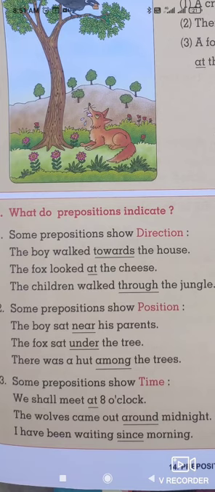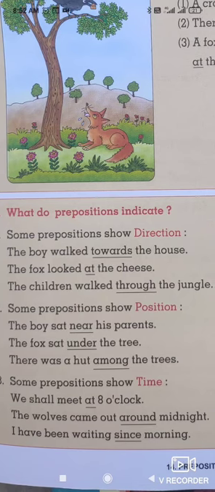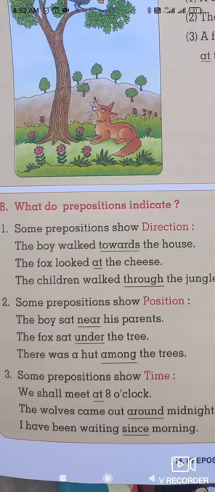The sentence we have is: The boy walked towards the house. Towards is a direction word. Next sentence: The fox looked at the cheese. At is a preposition which gives us the direction of the cheese. Towards shows us the direction of the house.